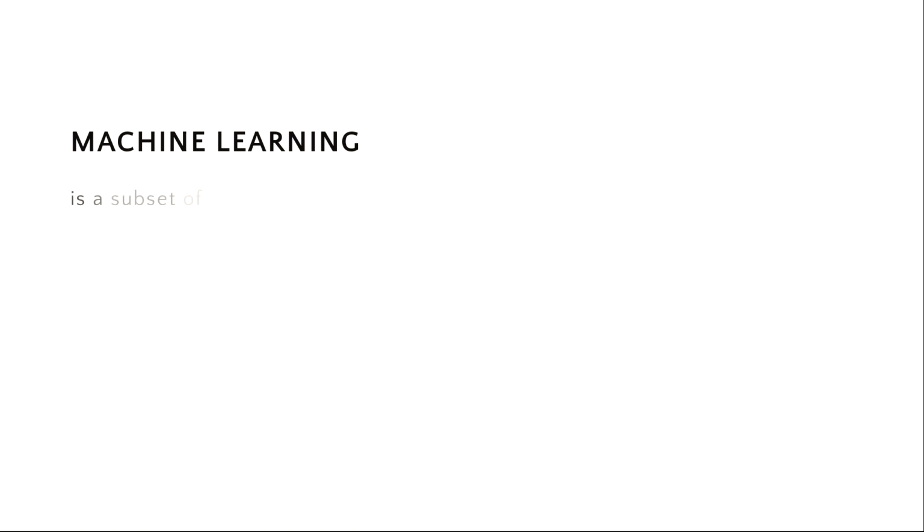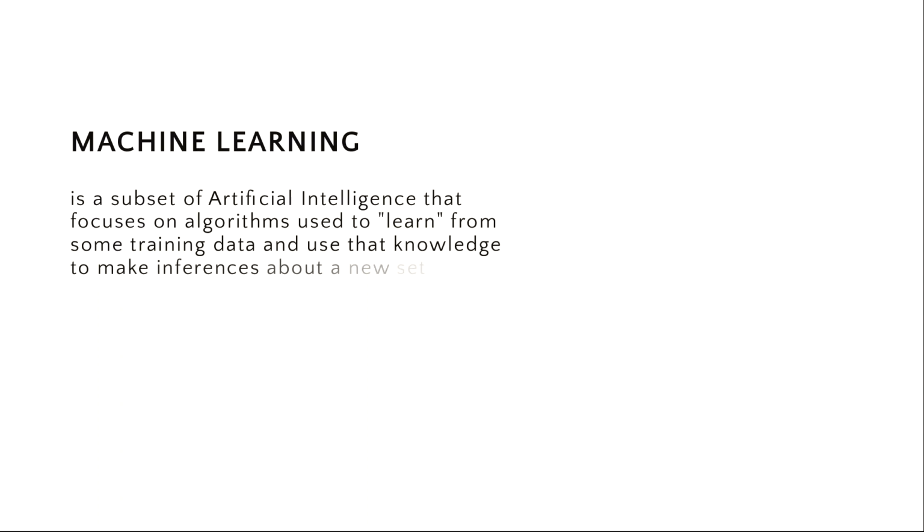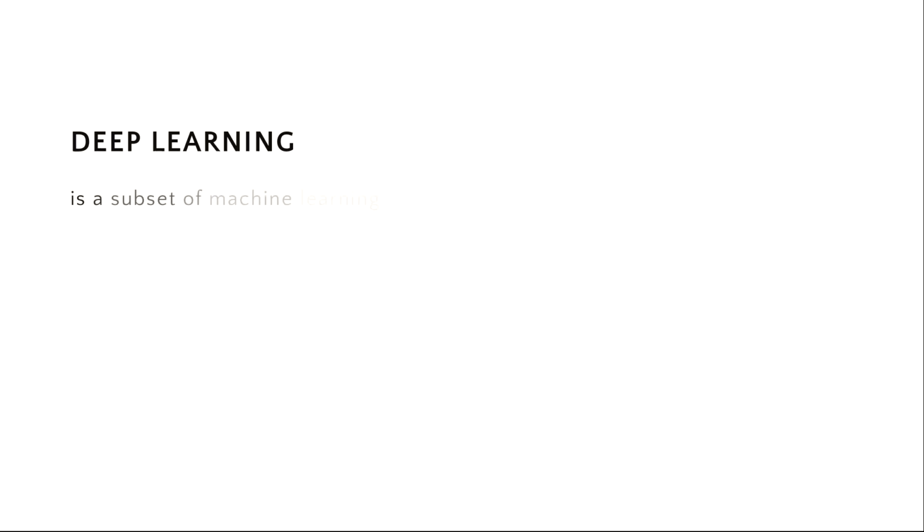So now we can give machine learning a more formal definition. Machine learning is a subset of artificial intelligence, and it focuses on algorithms that are used to learn from some training data, and it's going to use that knowledge it gets to make inferences or predictions about a new set of data.